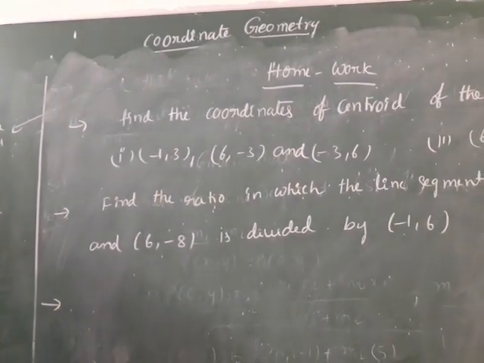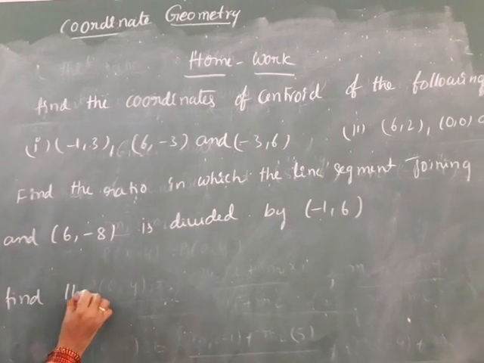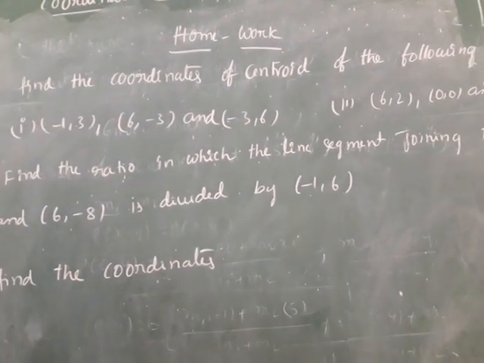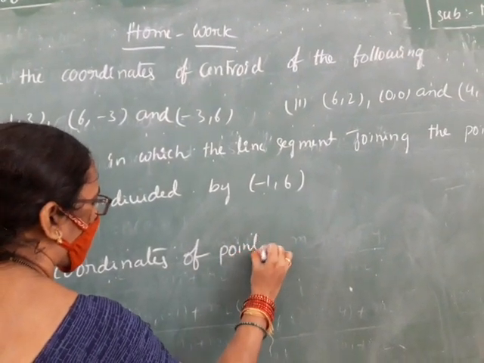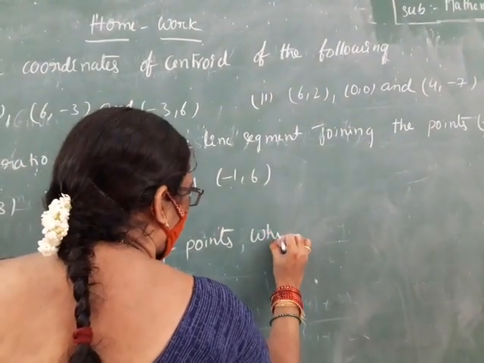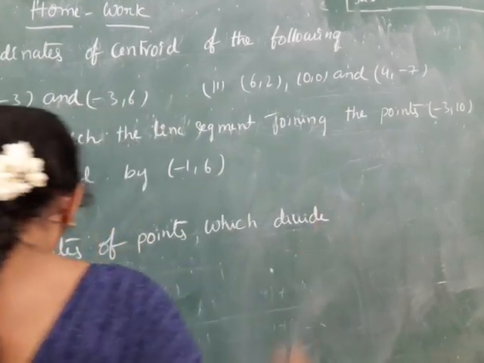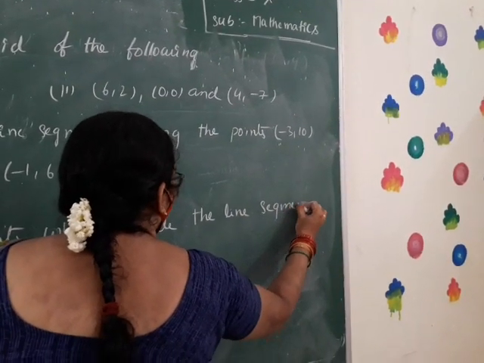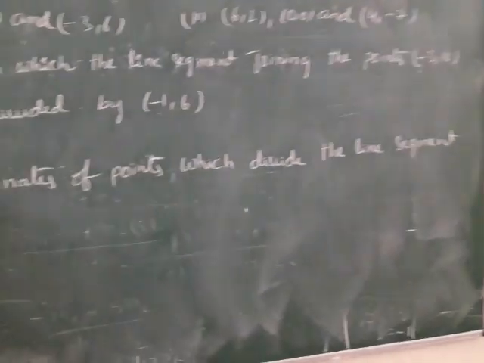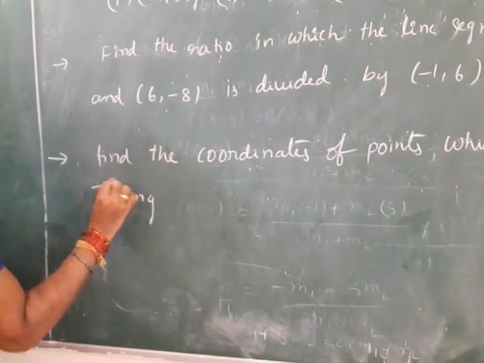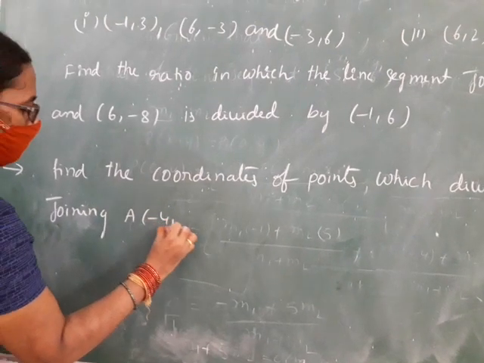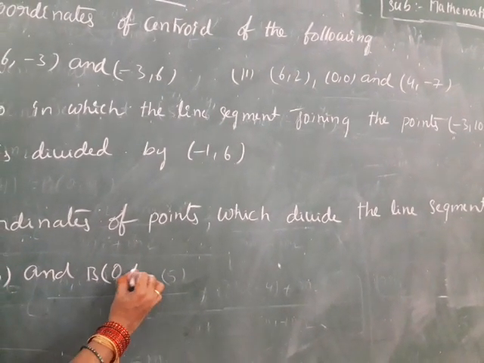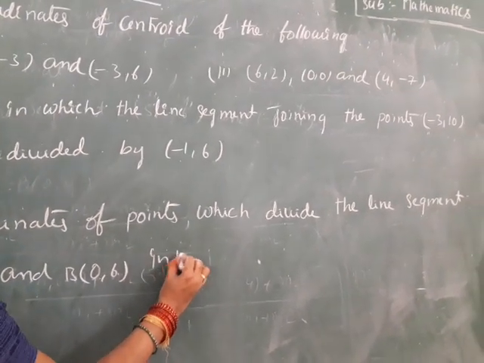Next, find the coordinates of the points which divide the line segment joining A(-4, 0) and B(0, 6) into 4 equal parts.